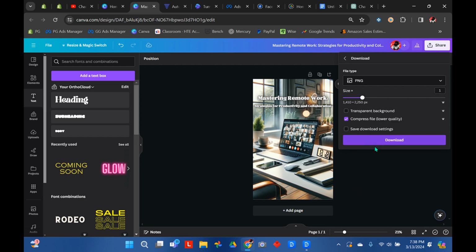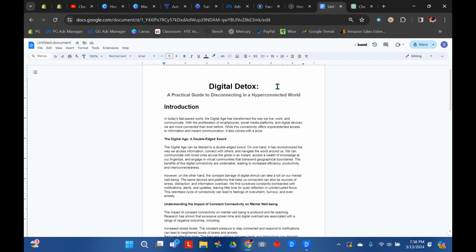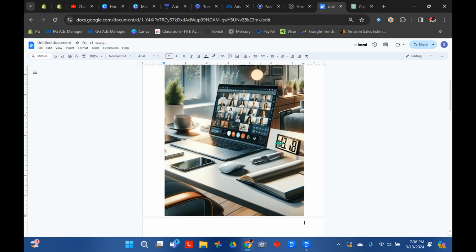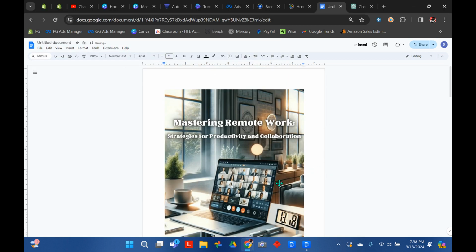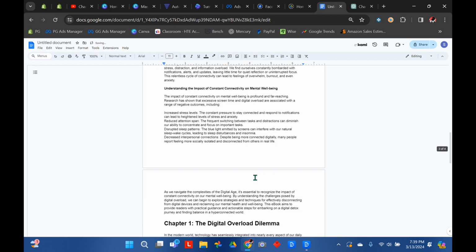All right, then you click download, you get it to your device, go back to the Google Doc. You're going to want to give yourself some space above your title, make sure it's centered up, and then click this right here where it says insert image, upload from computer, and you're going to upload that picture we just got from Canva. And that's the book cover. And then you have your whole ebook done.